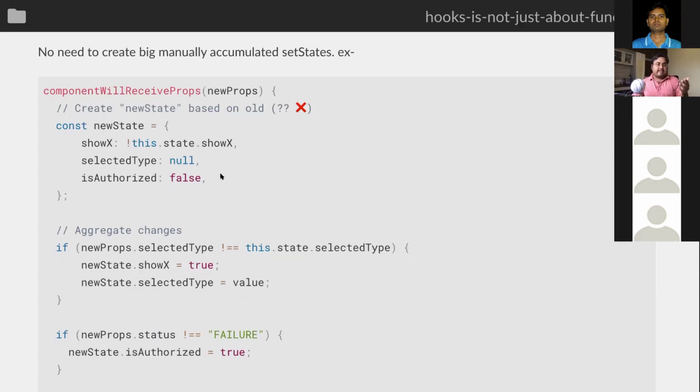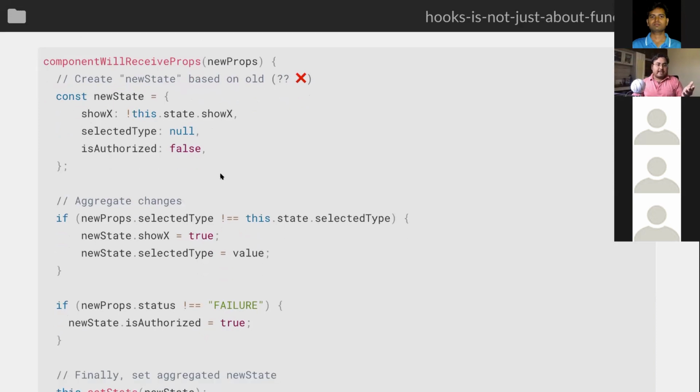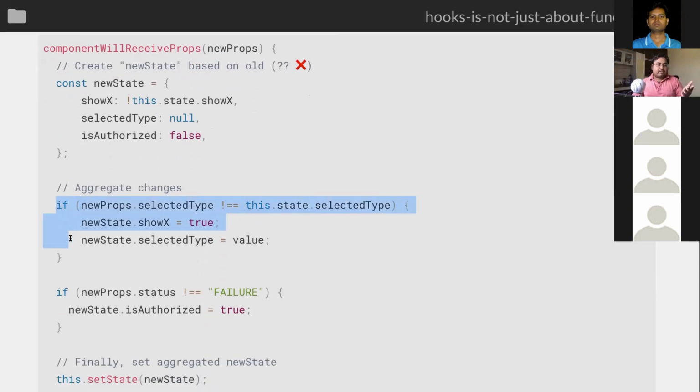Let's say this is componentWillReceiveProps, and here we're trying to check if the props changed in a certain way and then update the state accordingly. Let's say these two if conditions represent two functionalities. This if condition is checking if the props for a particular functionality have changed, then it wants to update the state for its own thing, and same thing for functionality 2.